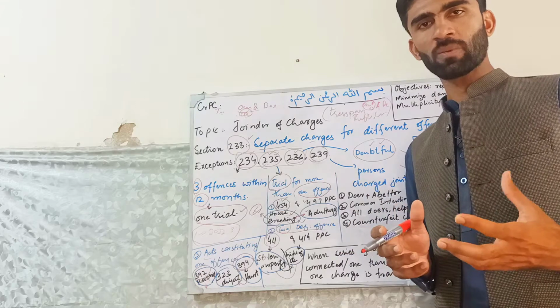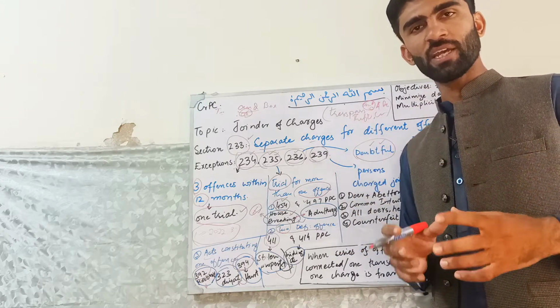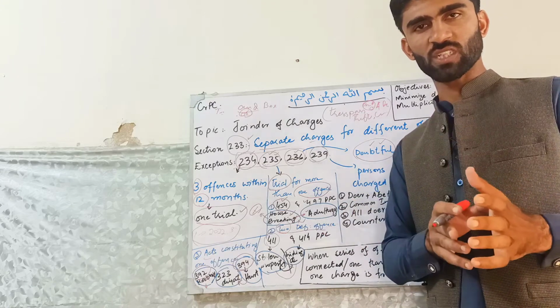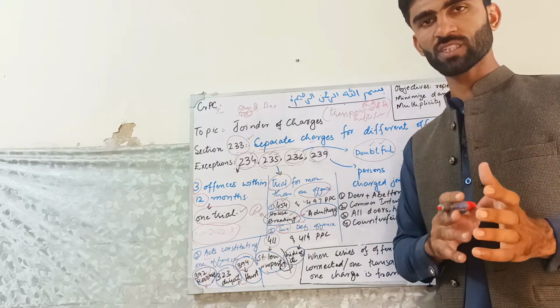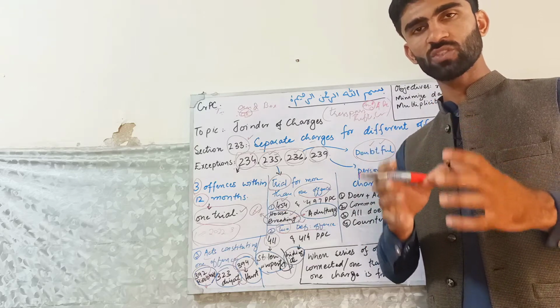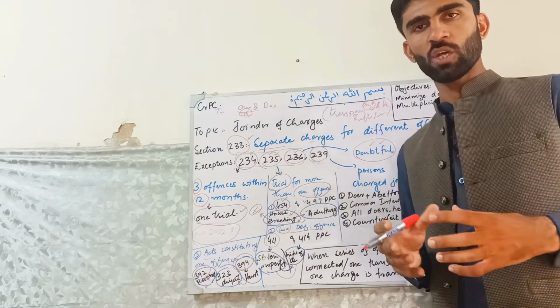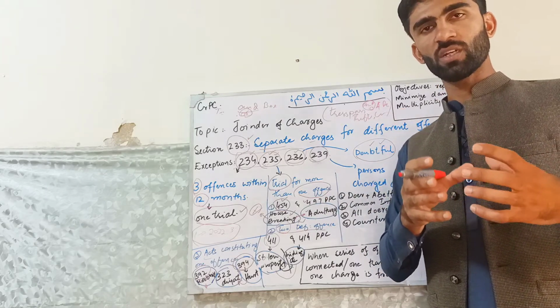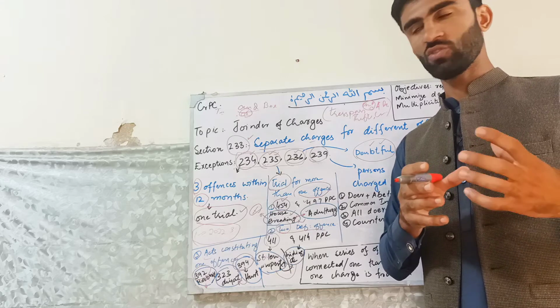In the section, in subclass D or E, it is said that if there are different kinds of offenses but they are done in the same transaction, they will also be treated in one trial. There will also be one charge, and all persons who are involved will be treated jointly and charged jointly.